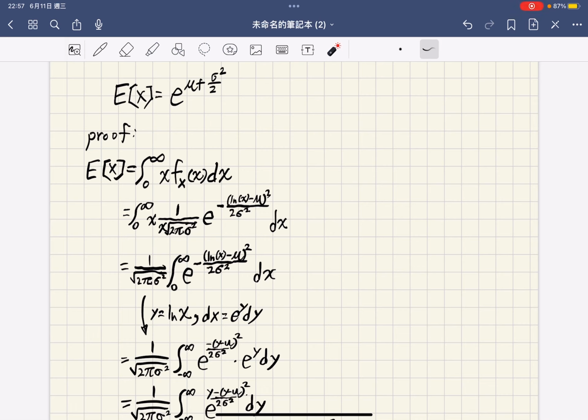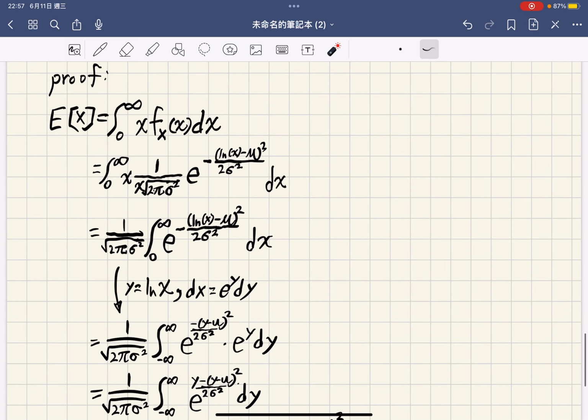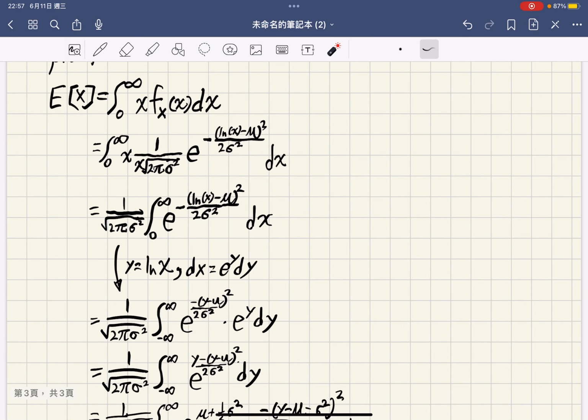We let y equal log x, and dx equals e to the power of y dy. The limits change from x equals 0 to infinity to y equals negative infinity to infinity.